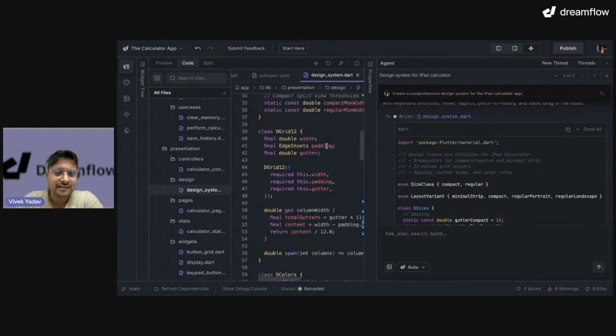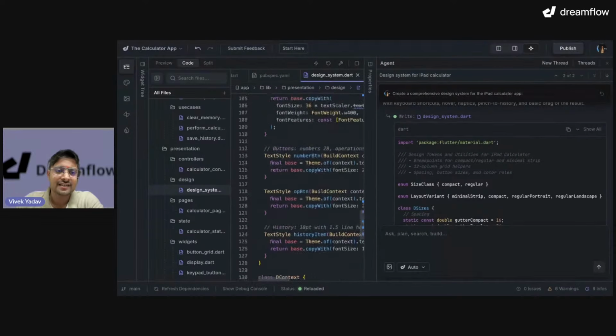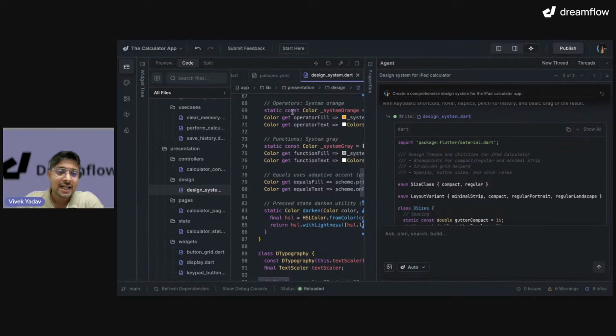Design system.dart. So let's see if we have design system. So yeah, it has created design_system.dart, and look at this. So in the presentation, it created a design folder. Inside design folder, it added design system complete, design system file.